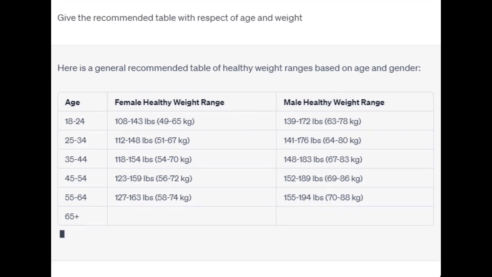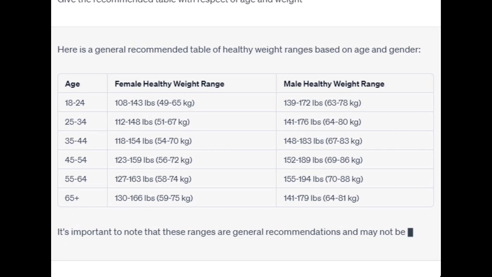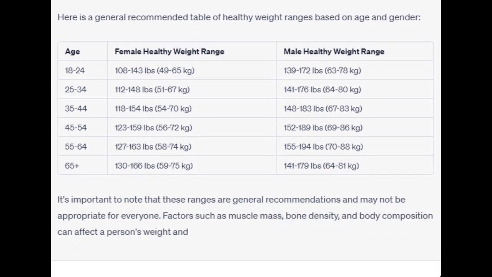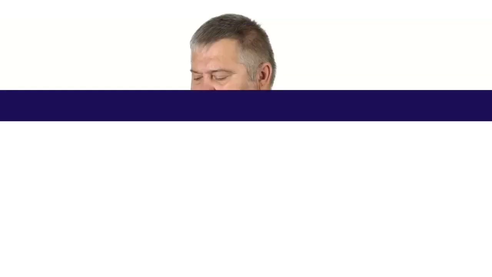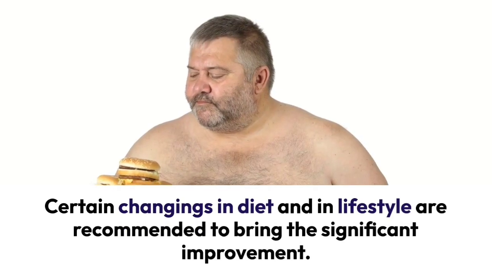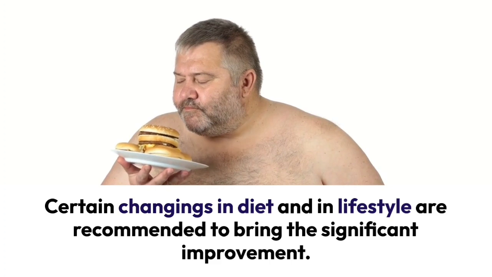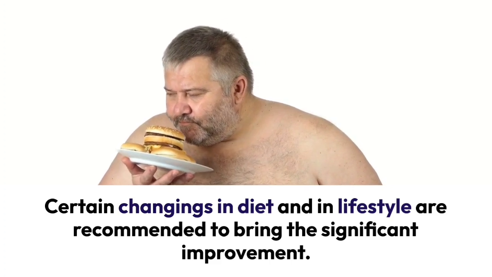There are certain guidelines to be followed in order to do self-screening of one's own weight. In case of any significant issue, one can consult a physician or take measures. Certain changes in diet and in lifestyle are recommended to bring a significant improvement.